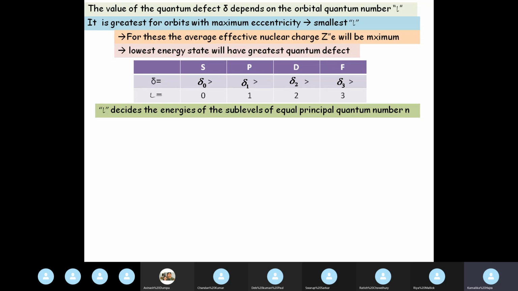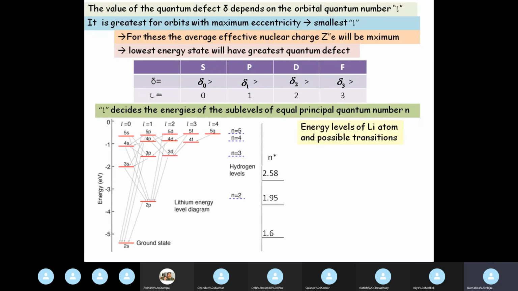So even if you are in the same orbital, the N value will not change. But for different subshells, the L value will change, which in turn will change the delta value, and therefore effectively the Rydberg constant divided by (N minus delta) whole square will change. So indirectly, L is deciding the energies of the sublevels with the same principal quantum number N.